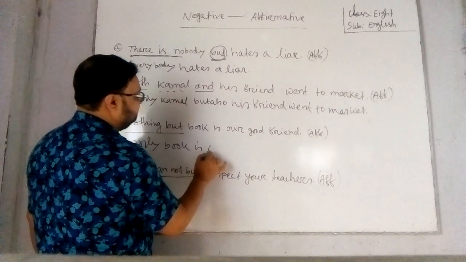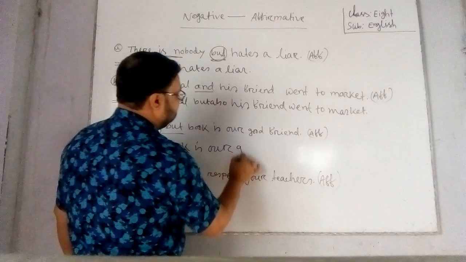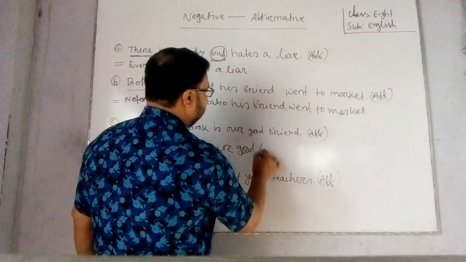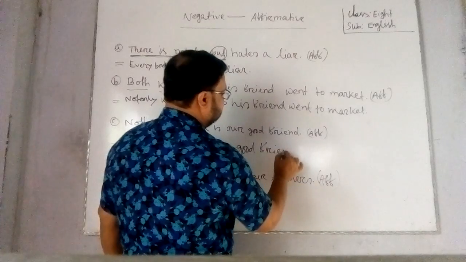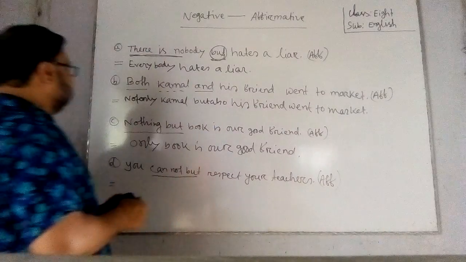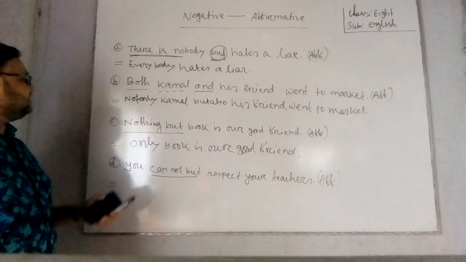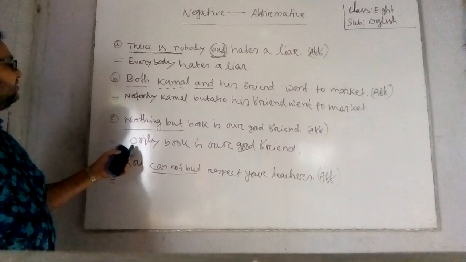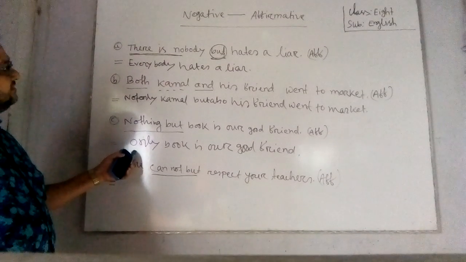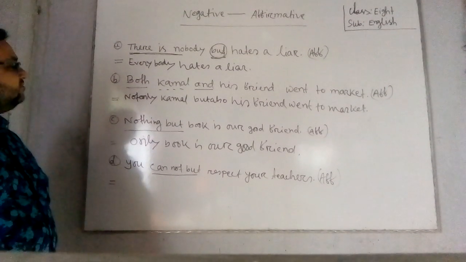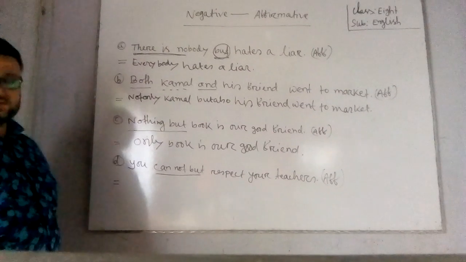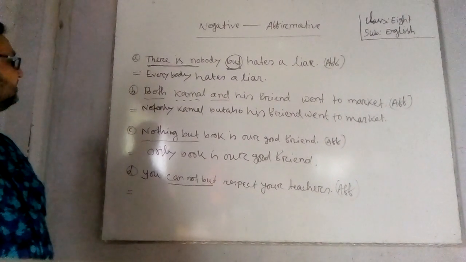Book is our good friend. I have written instead of nothing but only, and the rest of the sentence, book is our good friend. Now I am telling it in Bangla.